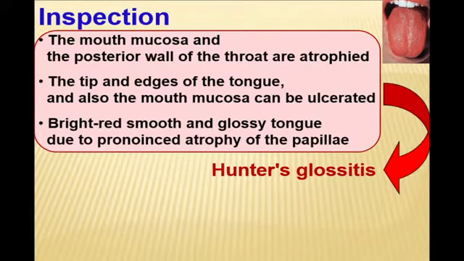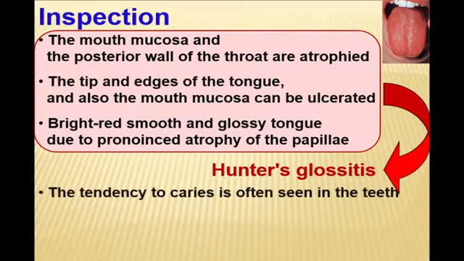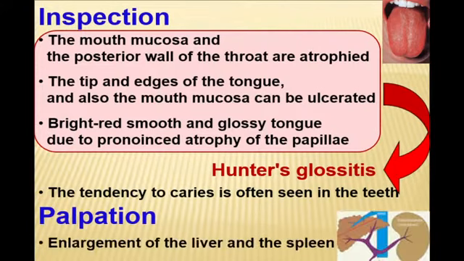In iron deficiency anemia, we are talking about atrophic glossitis, which is characterized by a purulent process in the oral cavity. In B12 deficiency anemia, progressive atrophic process of the tongue papillae and oral mucosa, Hunter's glossitis. This patient also has a tendency to caries, but it's not as significant as in iron deficiency anemia.